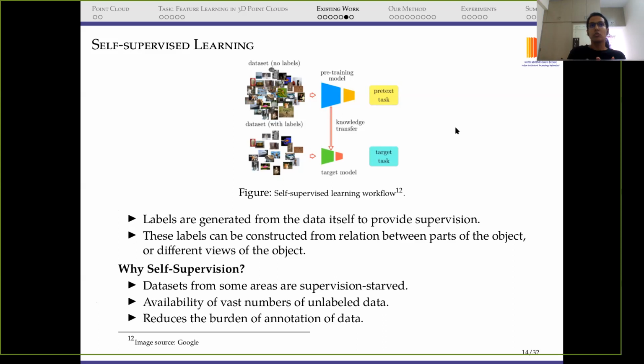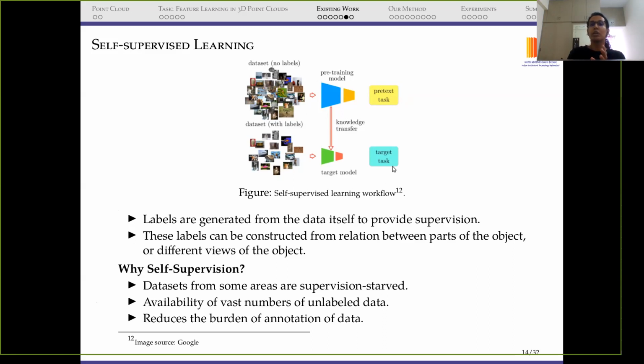So we can use this kind of method in those areas. In this figure, you can see that we first have a dataset with no labels, with a lot of images. So we train a method using a pretext task. This self-supervised task, we call it the pretext task. And once this first network is trained, we can transfer this knowledge to the downstream network.